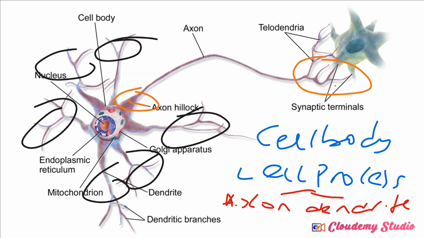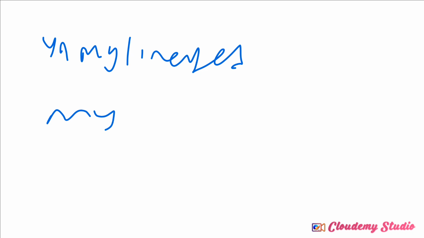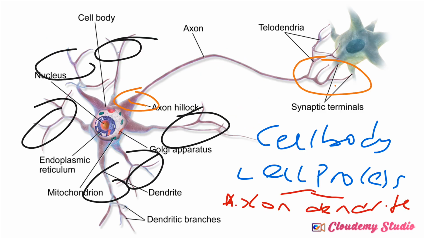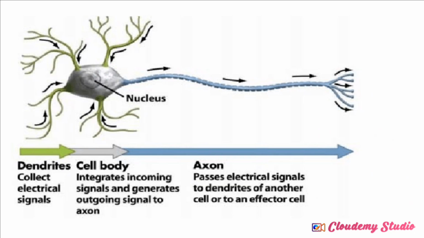Now, look at this. We now classify into two. We have the unmyelinated and the myelinated. You understand? Now, the unmyelinated are those that don't have myelin sheath. Look at this one now. It has no myelin sheath. It is plain. But if you look at this one, you see one dot dot dot. Let me draw it in actual sense. Now look at this. Let us see an example.